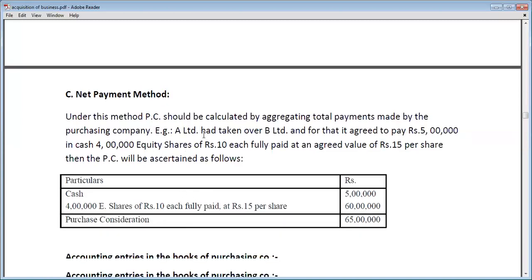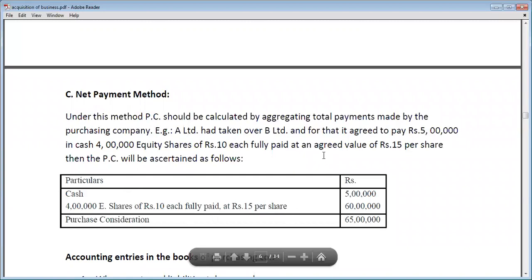A Limited agrees to pay 5 lakh rupees in cash. Then 4 lakh equity shares, whose face value is 10 rupees but the agreed value is 15. That means A Limited will pay 4 lakh equity shares at rupees 15.